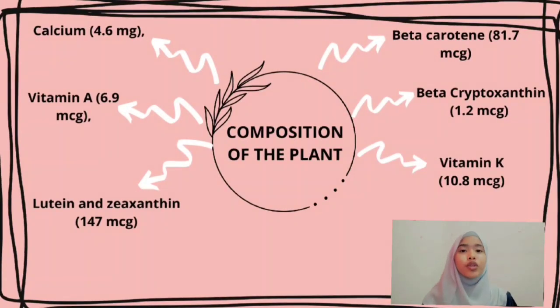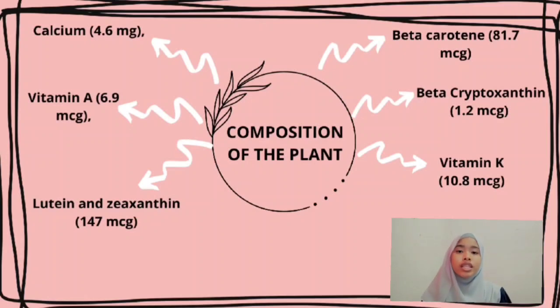Next, let's talk about the composition of the plant. This plant contains many components that are really useful for us. The first one is calcium with the weight of 4.6 microgram. As we all know, calcium is a nutrient that all living organisms need. Secondly, vitamin A with the weight of 6.9 microgram. Vitamin A is one of the essential vitamins that the body needs for growth and development.